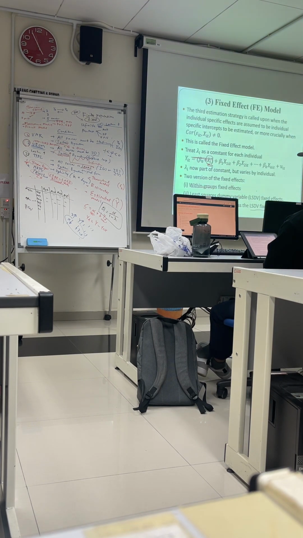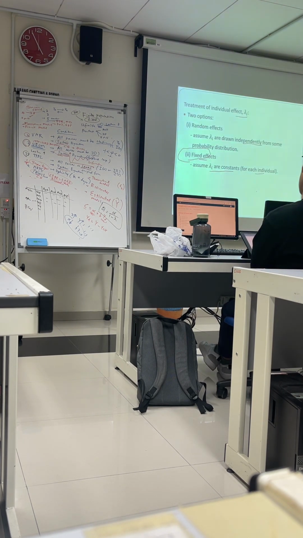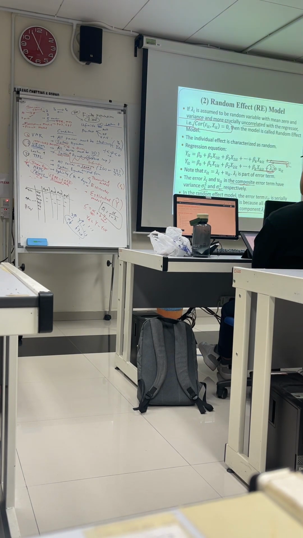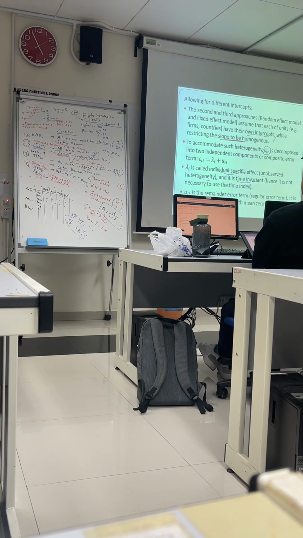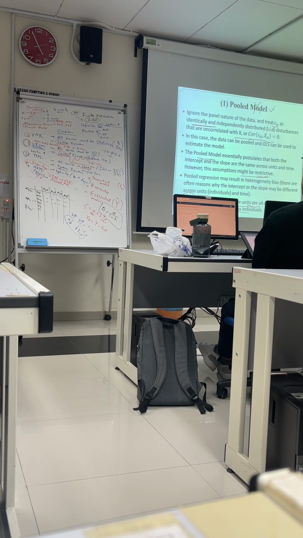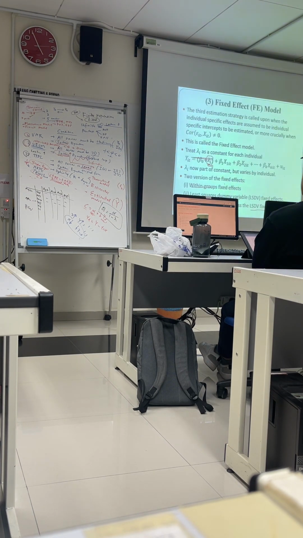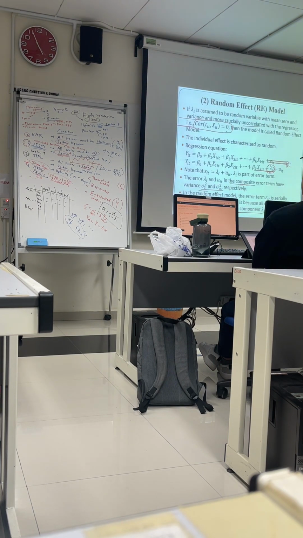Okay, so a very quick summary. If you see your lambda at the end of the equation, it is the random effect. If you see your lambda in front of the beta, then this is a fixed effect model. So for the fixed effect model, this one is not equal to 0. For the random effect model, this is equal to 0. Right? So if you do not reject, you go for random effect. You reject, you go for fixed effect model.